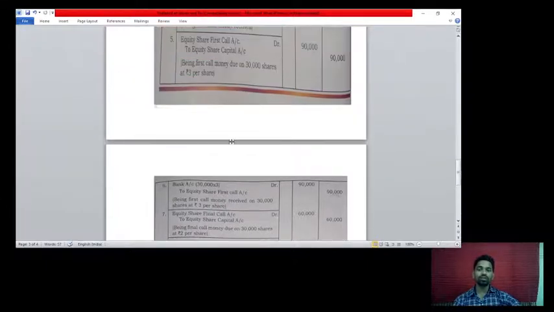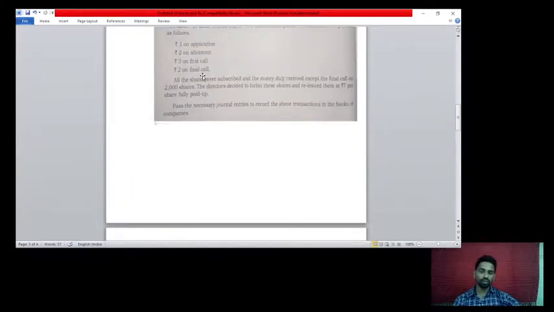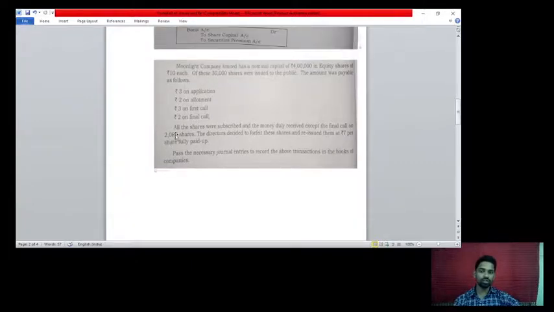Now see the final call, rupees 2 on final call. Out of these 30,000 shares, on 2,000 shares the final call money is not received.